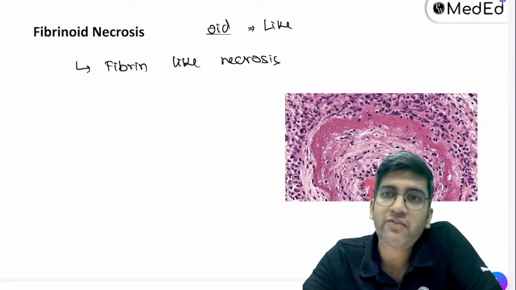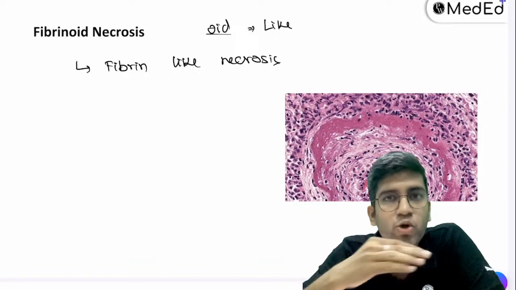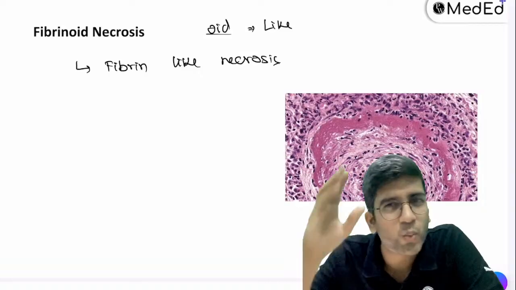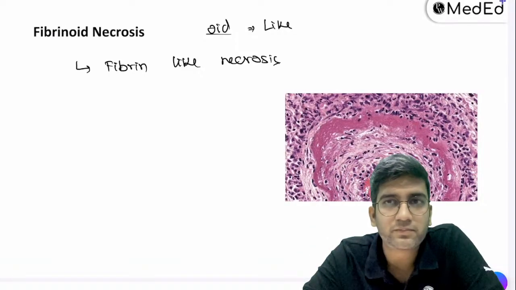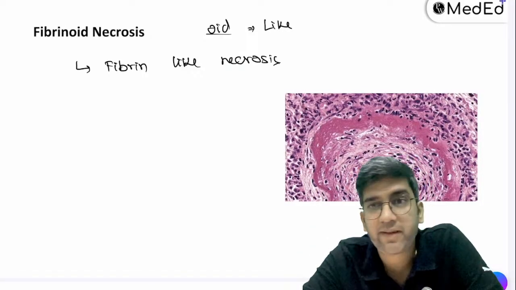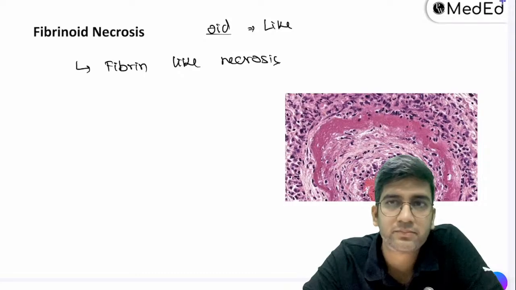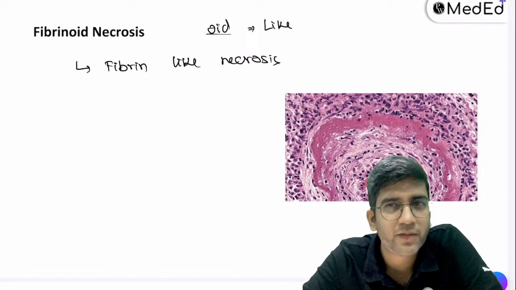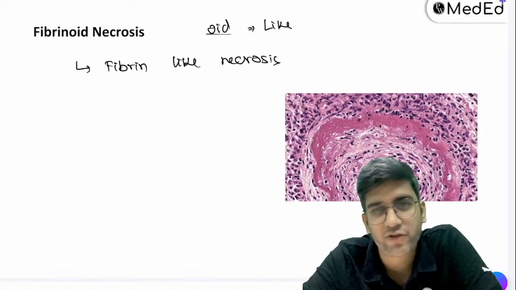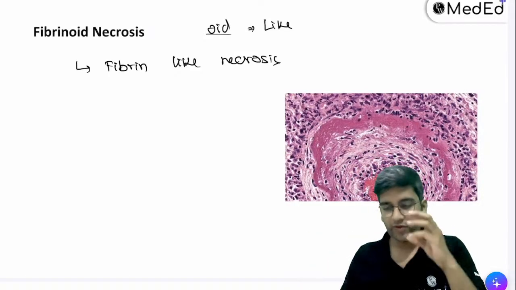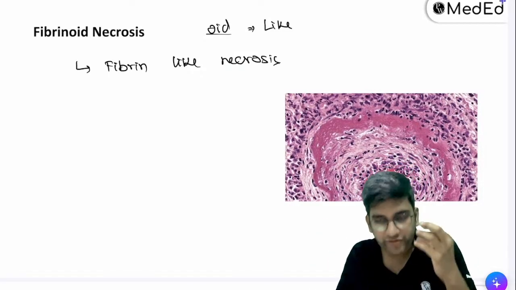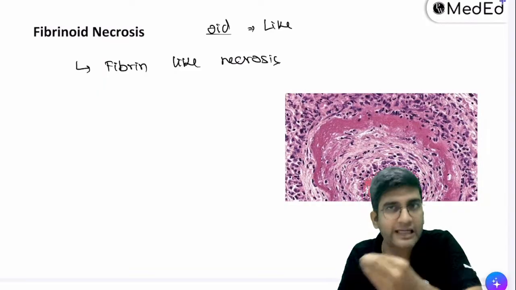Tell me, where have you heard in your physiology fibrinogen being converted to fibrin? Which pathway? Where have you heard fibrinogen becoming fibrin? Anywhere? Clotting cascade? That's where you're right. Perfect, Pare. Right? So when I have read that in clotting cascade, this mechanism also is something related to that, right?